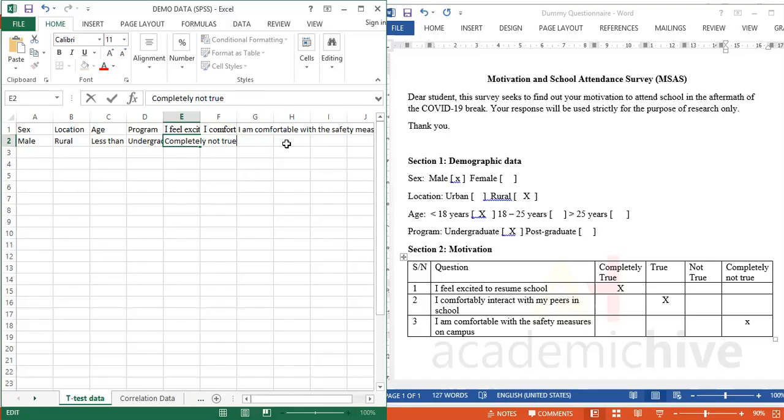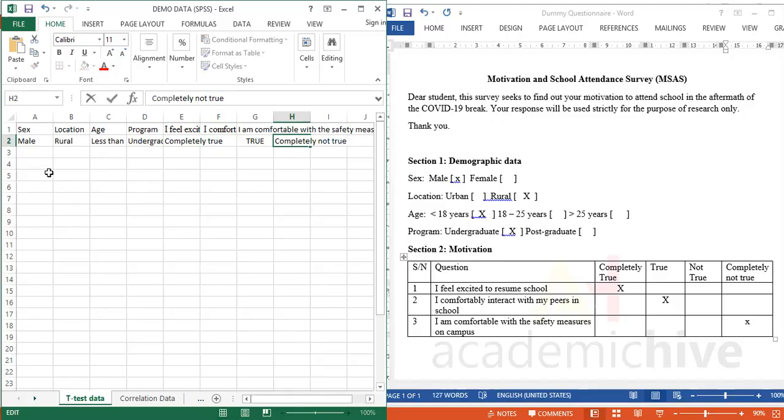True. For G, the person feels true about that. And for the first option, completely true, and the last option, completely not true.